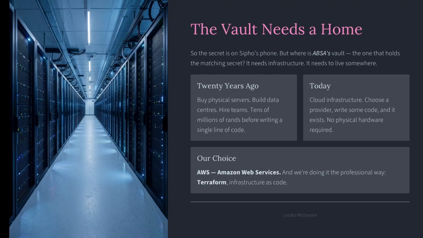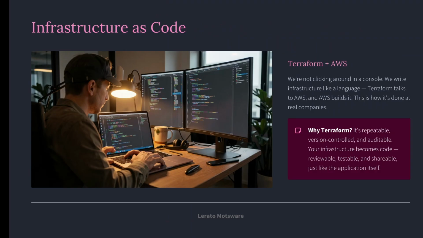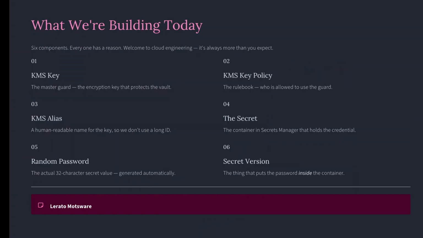20 years ago, buy servers, build data centers, millions of rand. Today, cloud. Choose AWS, write Terraform code, and it exists. We are doing this the professional way: infrastructure as code.